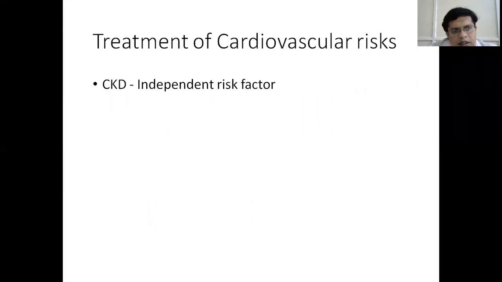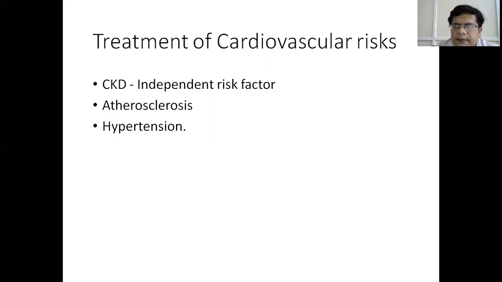So, treatment of the cardiovascular disease. We have seen that chronic kidney disease is an independent risk factor for cardiovascular death. Most of the patients, before they reach stage 4 and 5, die of cardiovascular disease. Cardiovascular disease is due to increased atherosclerosis. In chronic kidney disease, there is constant inflammation and increased atherosclerosis, which causes coronary artery disease.